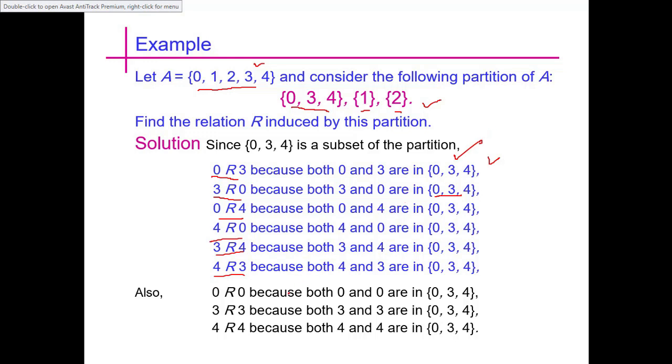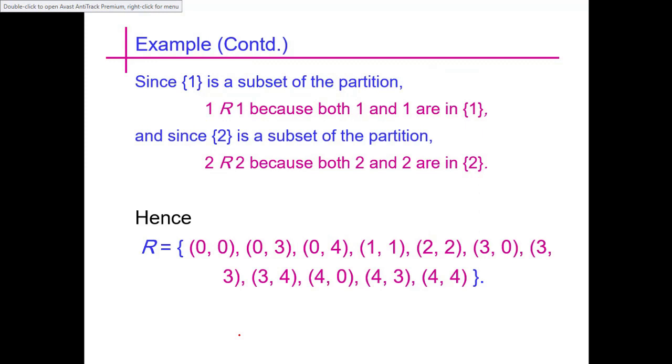So 0 is also related to 0, because 0 and 0 are in {0, 3, 4}, and just like that 3 and 3 and 4 and 4 are also related here. And in the singleton we see that 1 is related to itself, since it has only one element, and also we get a relation by relating 2 and 2 from a given set of a partition.